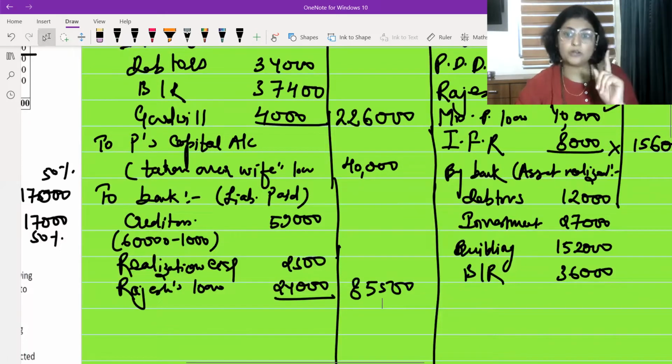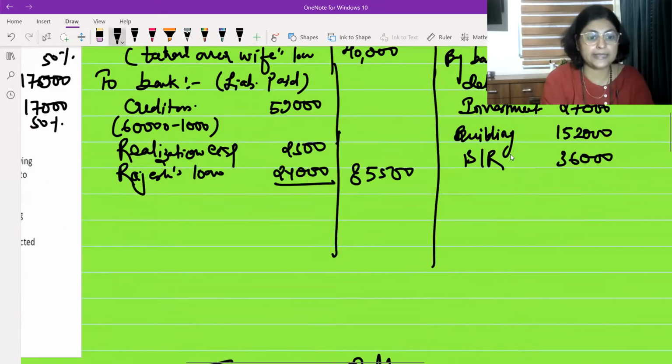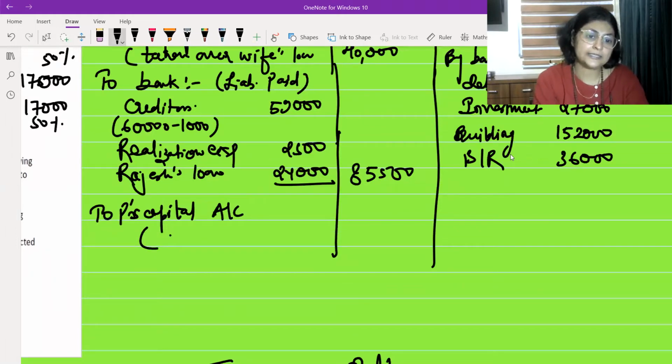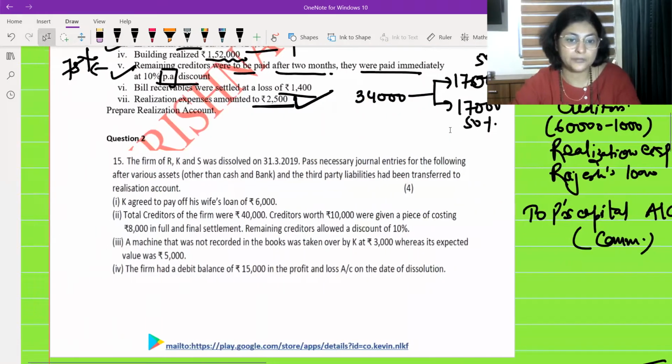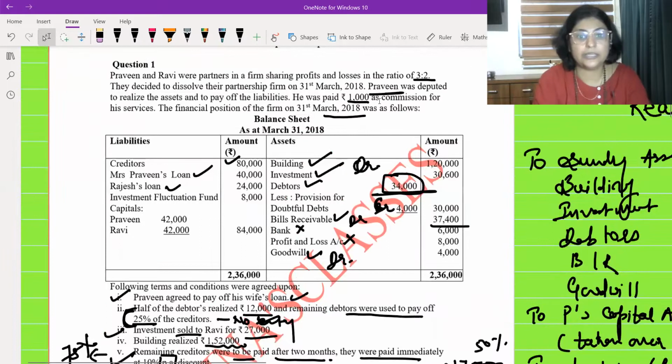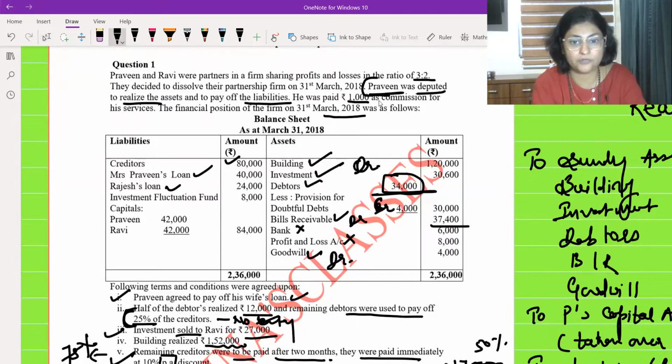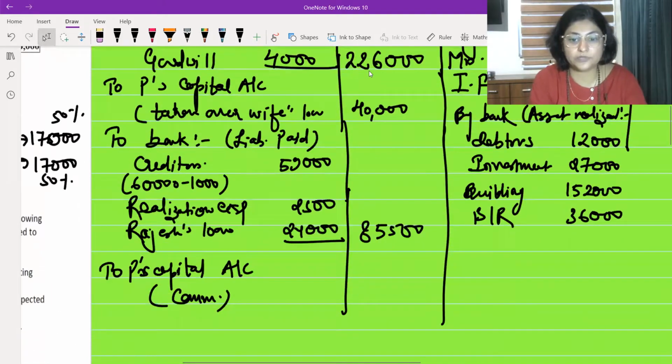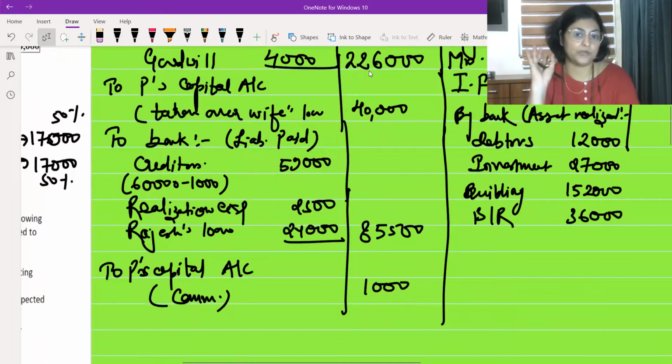Okay. One more thing is left. What is that? This is to Praveen's, P's capital account. I will write P's capital account. And what is this in Praveen's capital account? This is commission. Commission is to be paid. Where is it written, ma'am? It is written here, beta, in the first line. In the second line of the question, Praveen was to be deputed to realize the assets and pay off the liabilities. And for this, he will be paid how much? 1,000 rupees will be paid to Praveen. So his commission is 1,000 rupees. 1,000 rupees we are going to write over here.